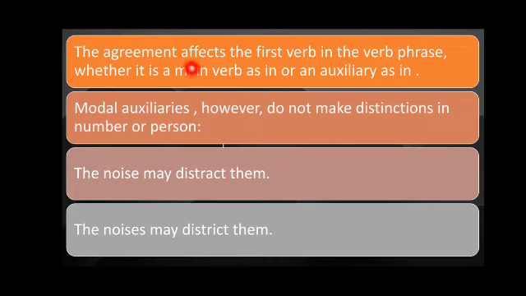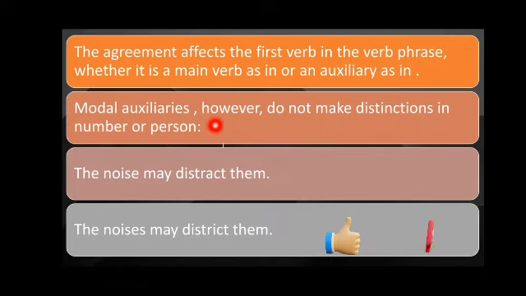The agreement affects the first verb in the verb phrase. Sometimes we have two verbs in a sentence, one is auxiliary and one is main verb. So the first verb, that auxiliary verb, will be affected by the number or person used in the subject. And if we have one verb in a sentence, then that verb will be affected by the number or person used in the subject, whether it is a main verb or an auxiliary.